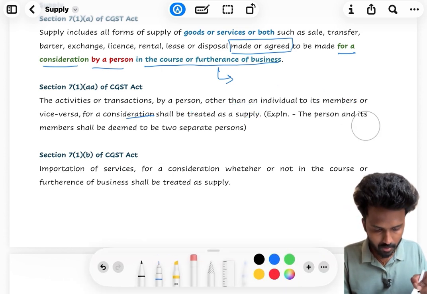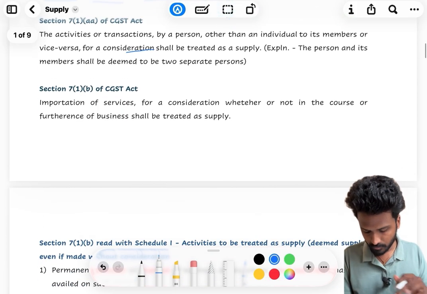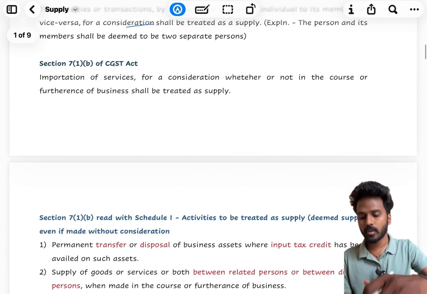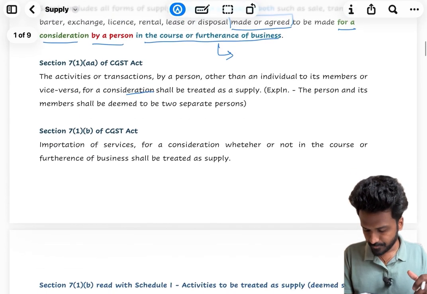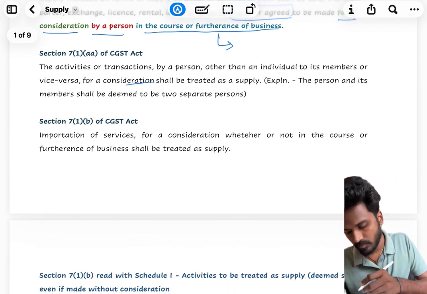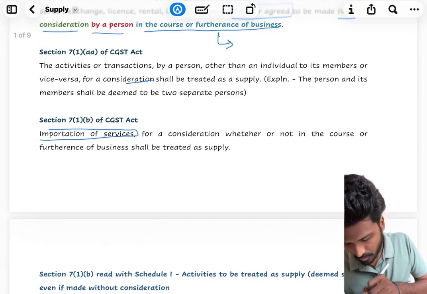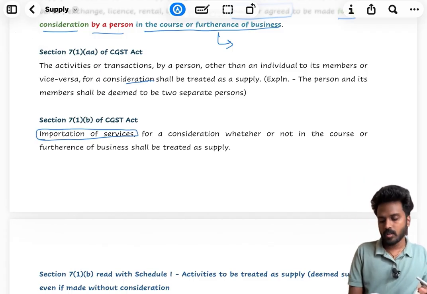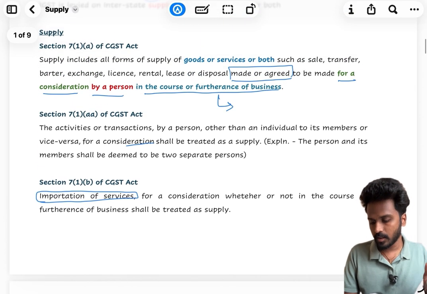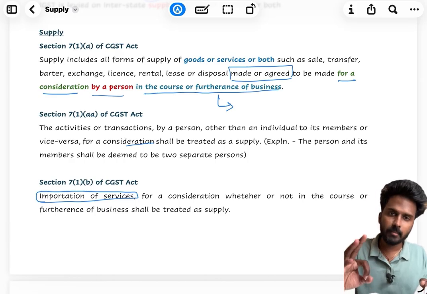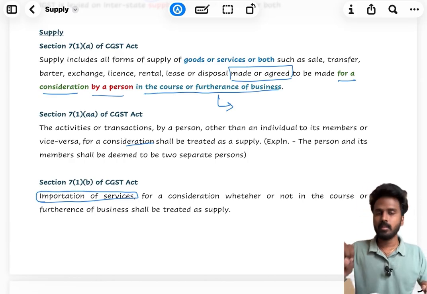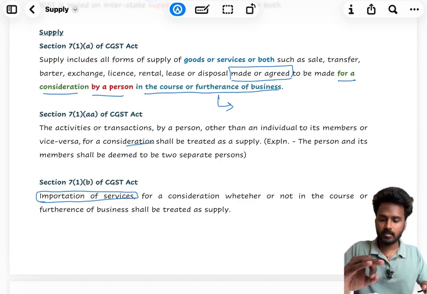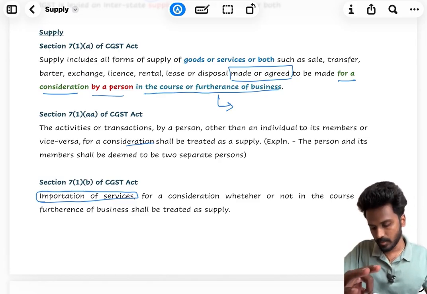And moving on to the next section, which is section 7.1b. What did we study in section 7.1a? Just three primary conditions to be satisfied: that a transaction should be made for a consideration by a person in the course of furtherance of business.